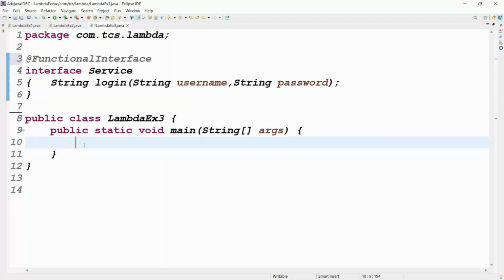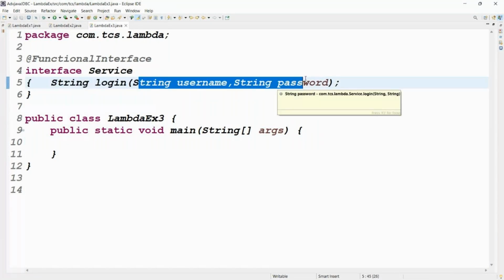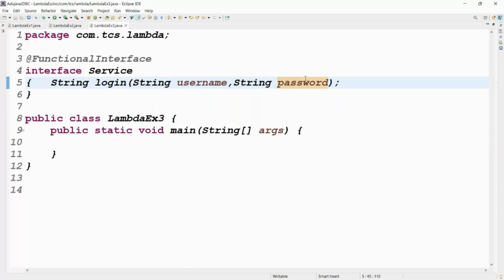Tell me guys, tell me the lambda expression for this. Actually, we need to check the username and password. Username dot equals Ratan, password dot equals Ratan@123. The return type is what? String: login success.